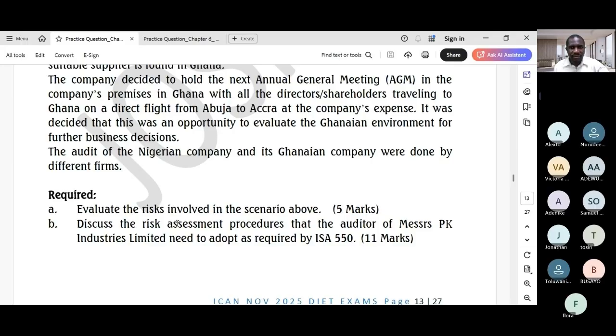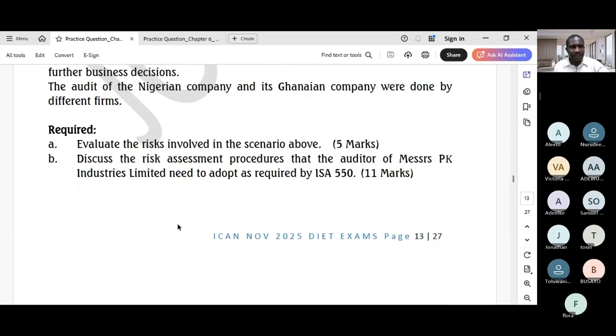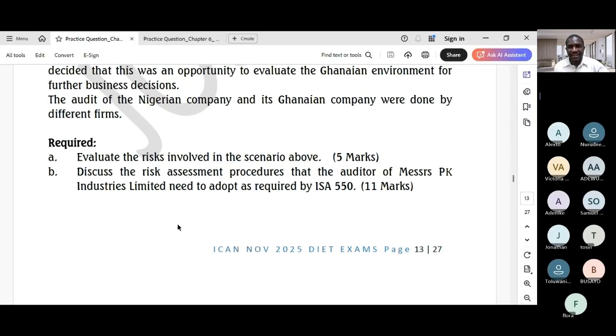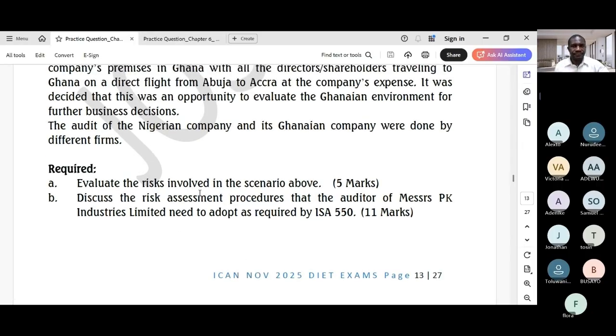The audit of the Nigerian company and its Ghanaian company were done by different firms. Required. A. Evaluate the risks involved in the scenario above, 5 marks. B. Discuss the risk assessment procedures that the auditors of Messrs PK Industries Limited need to adopt as required by ISA 550.